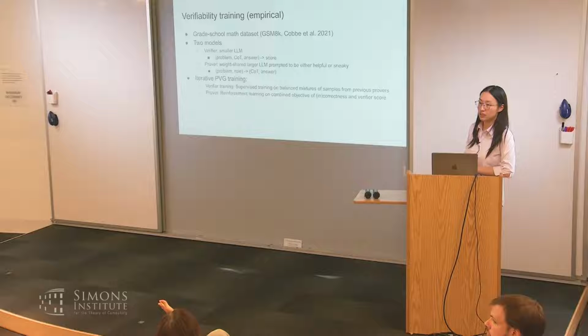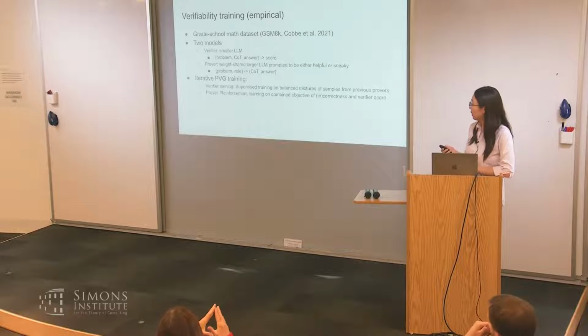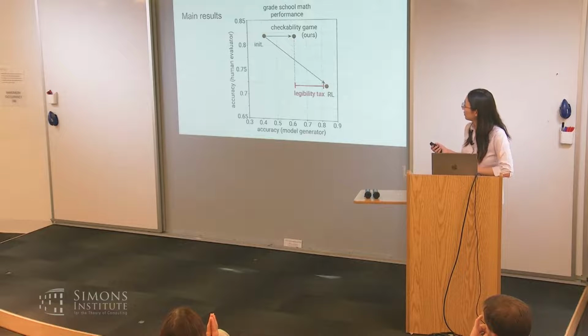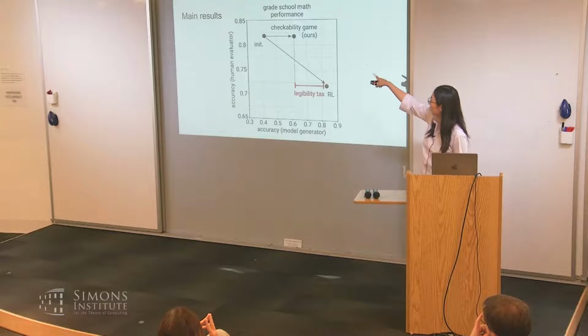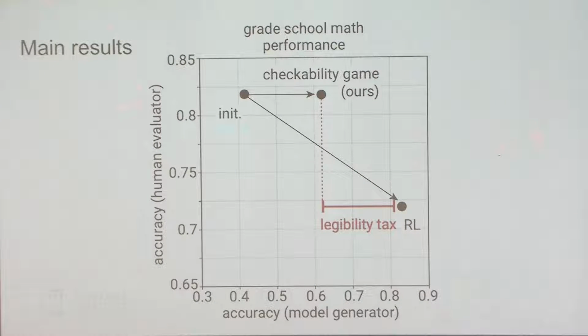So how do we translate that to the diagram? So I think our method is the top middle. Those two are the baselines. If you don't do any RL and you just fine-tune on human-written solutions, that's the init. And if you just train RL for correctness, then you're bottom right. But we are trying to get a new method where we recover half of the accuracy gap, but also maintain high human legibility.